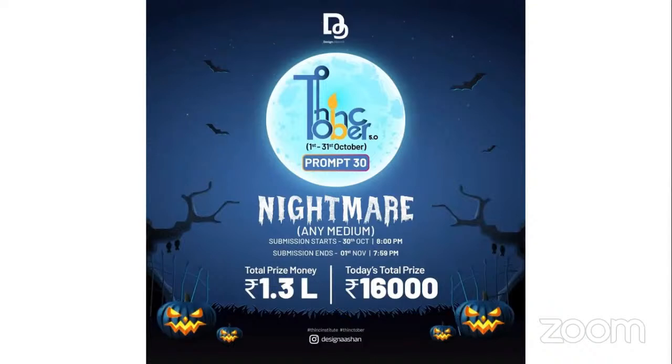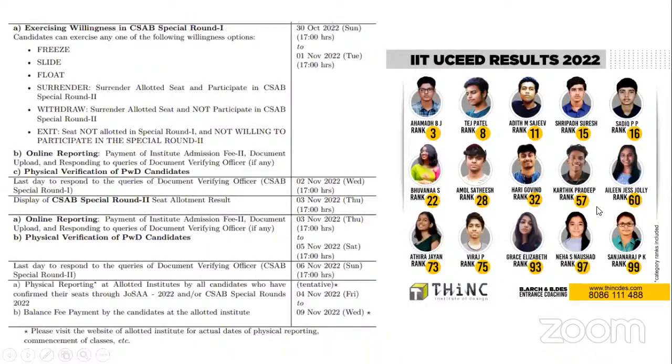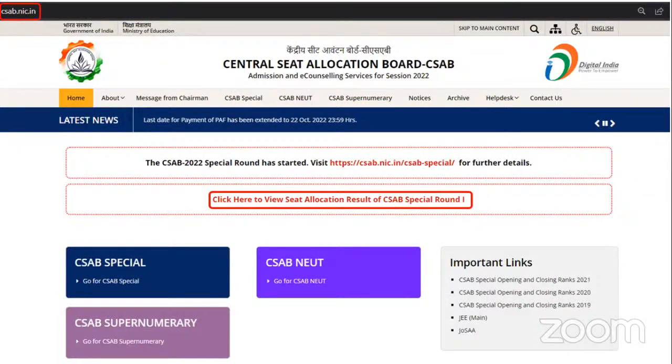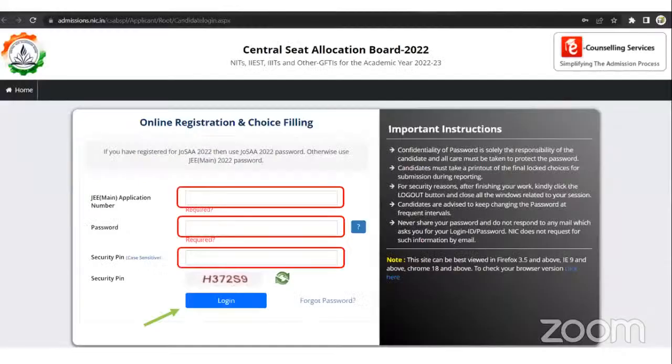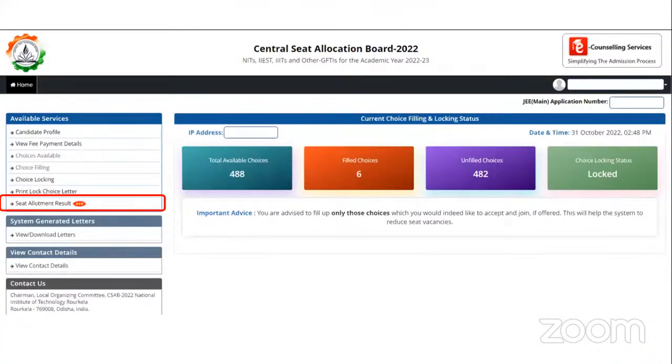Now, the reason why we've come live is not actually Thinktober. It is actually CSAB. The CSAB first round has been published. You can go on to your CSAB profile, click on the CSAB special round results, and you'll be taken to a page like this. From there, enter your credentials, log in, and see where you've got allotment in NITs, SPAs, and other CFTIs. So it's related to those particular allotments that we are going to discuss.